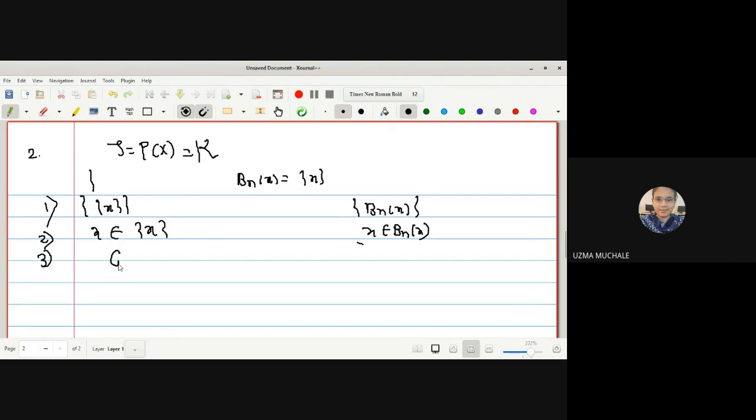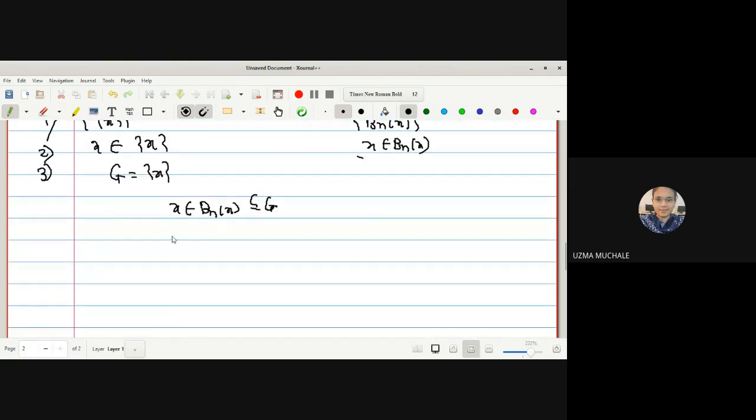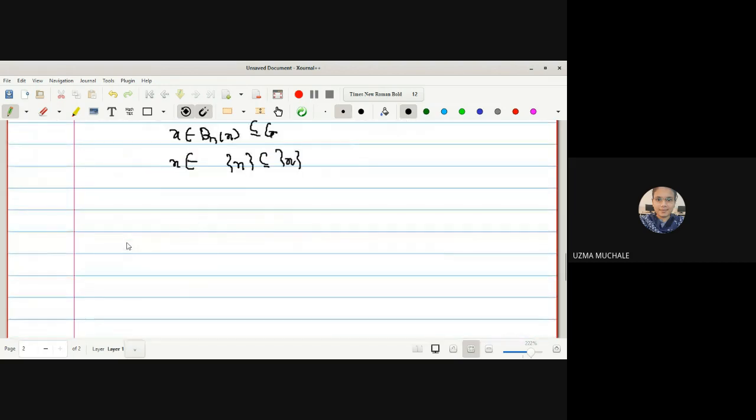Now we have to find out the open set G. Now open set G itself, I can take it as singleton x. So hence x belongs to Bn of x, and Bn of x is contained in G because every set is a subset of itself. Singleton x is contained in singleton x itself, and hence your discrete topological space is also a first axiom space. Similarly, you can show this for the indiscrete topological space.